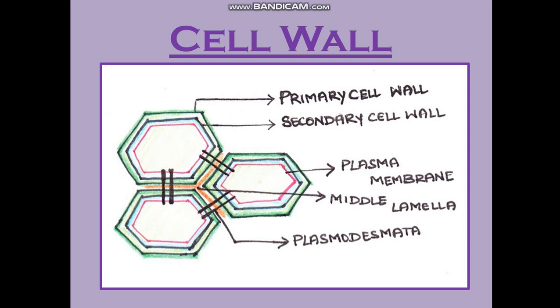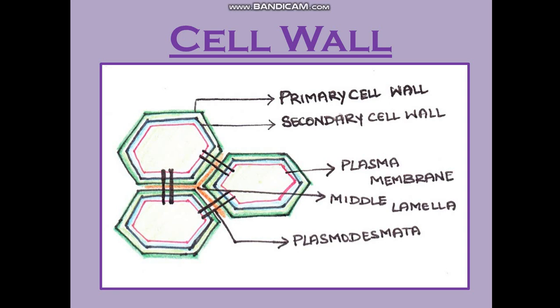Then it is differentiated into, I have told you, the primary cell wall and the secondary cell wall. Of course, most of the time, a tertiary cell wall is also present, which is mostly joined with the secondary cell wall only. And then inner to the tertiary cell wall is the cell membrane, or the plasma lemma or plasma membrane. I have already told you about the middle lamella. It is the interconnection junction between two cells.